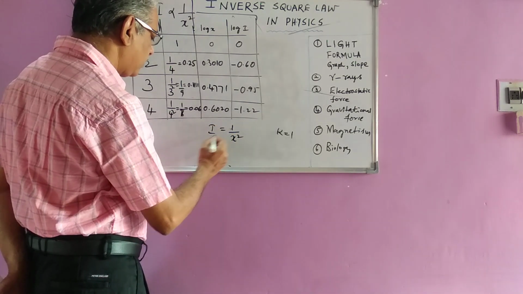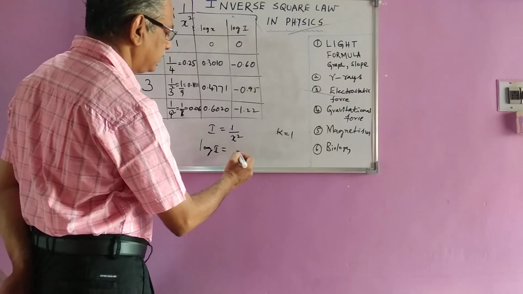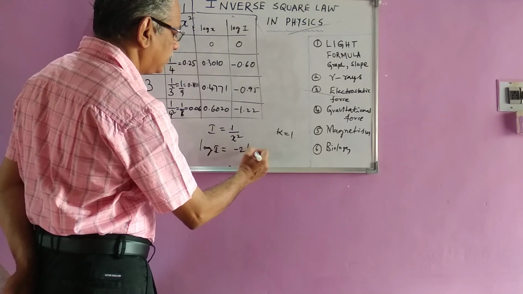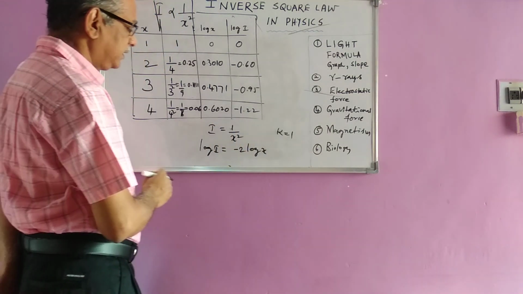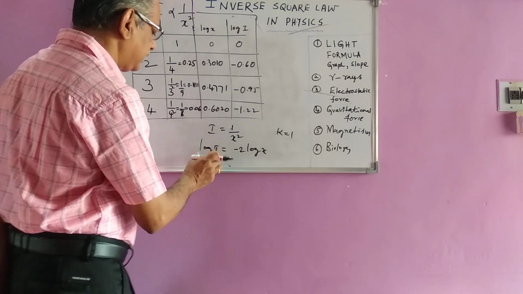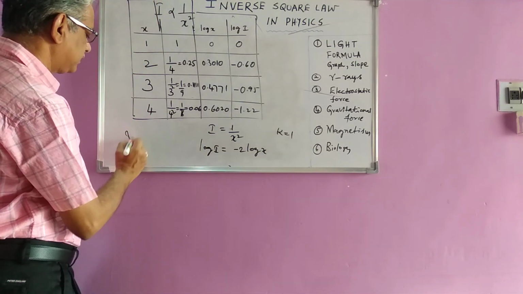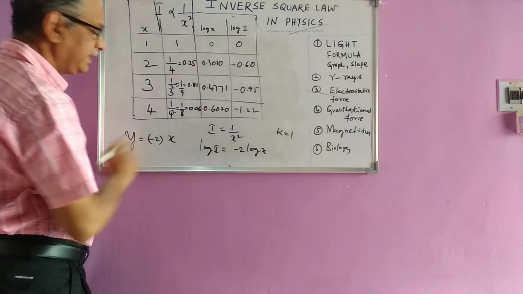So if I apply the log to this, log I is equal to minus 2 log x. So now log x values are here, log I values are here, and this log I value I will call y is equal to minus 2 times x.